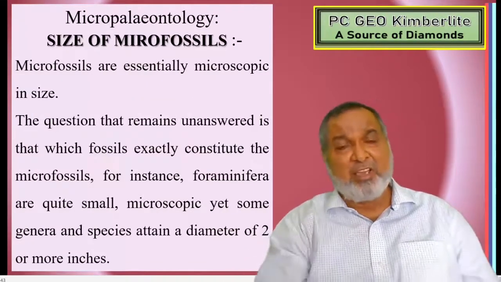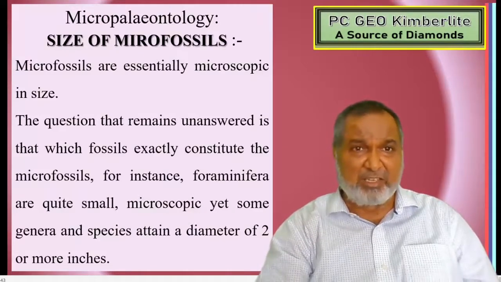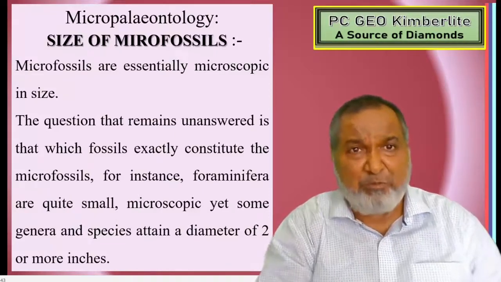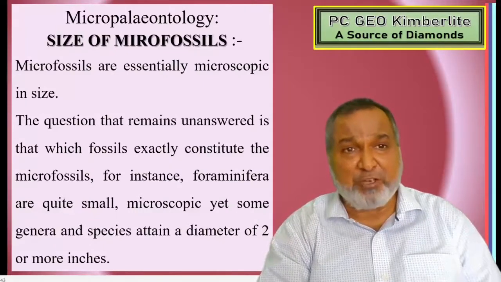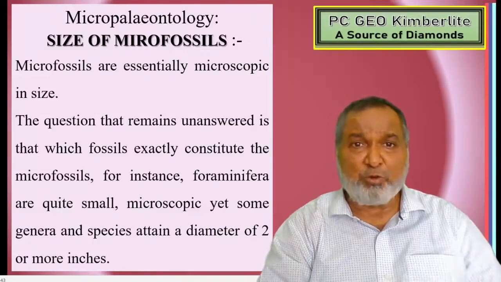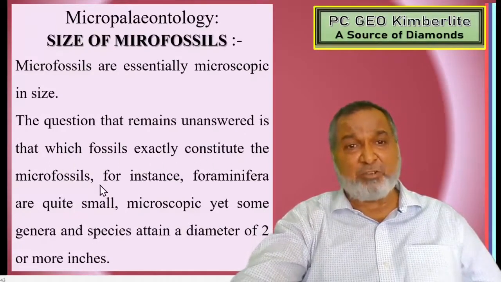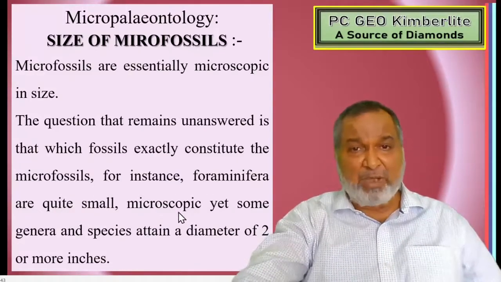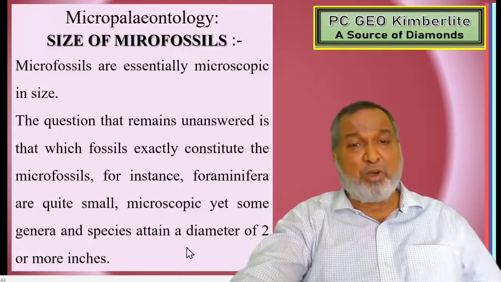That's why we have been slowly transferring our energy sources. Now we are going to batteries, to minimize the use of oil and natural gas. Next point is the size of the microfossils. Microfossils are essentially microscopic in size because we could not see their morphology with our own eyes. The question that remains unanswered is which fossils exactly constitute microfossils. For instance, foraminifera are quite small and microscopic, yet some genera and some species attain a diameter of 2 or more inches.